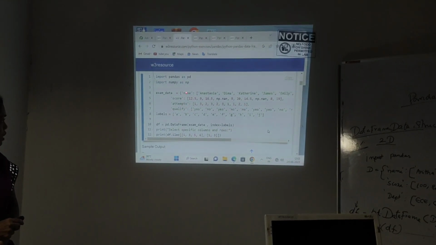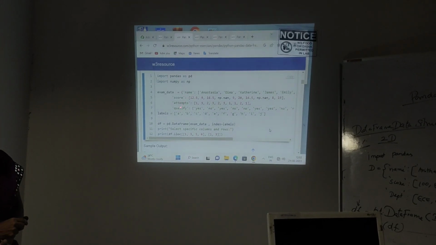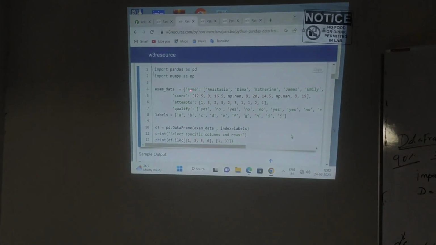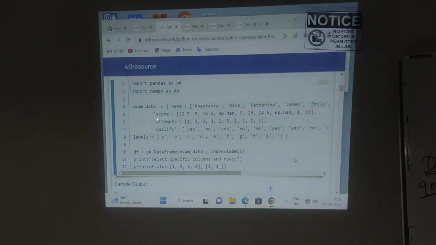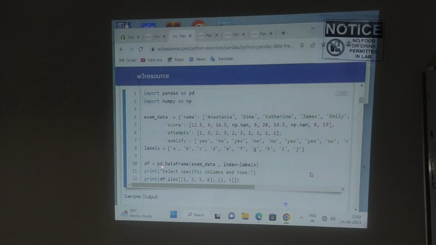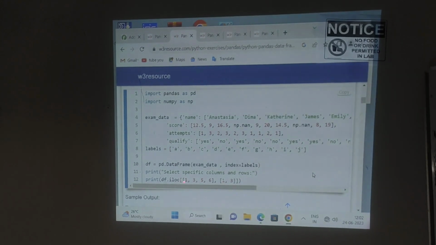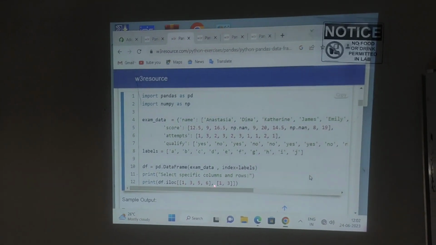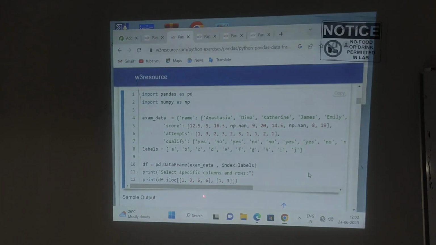Understand? Name belongs to the 0th location. Name will be stored in the 0th location. So the 0th location is name, score belongs to the first location, attempt to the second location, qualify to the third location. Understand? 0 to 3 locations. So what do you mean by the first location here?